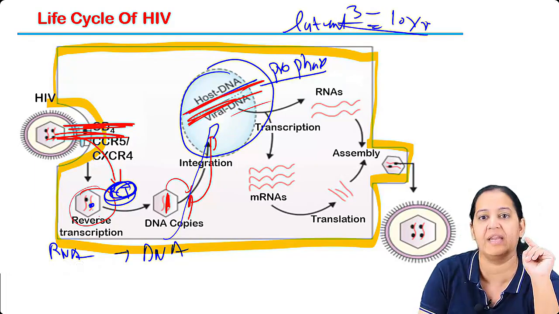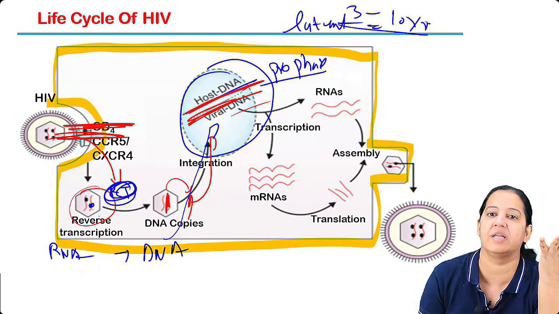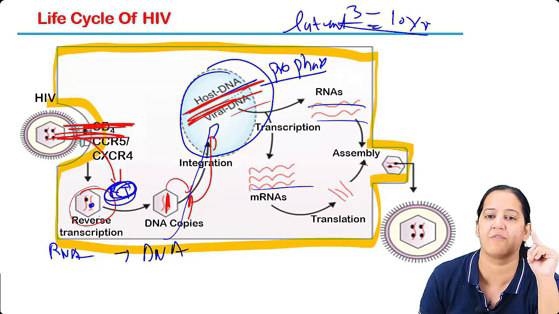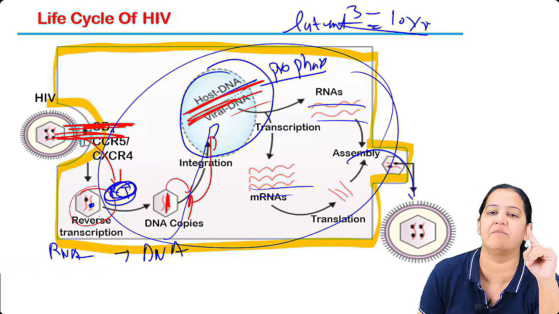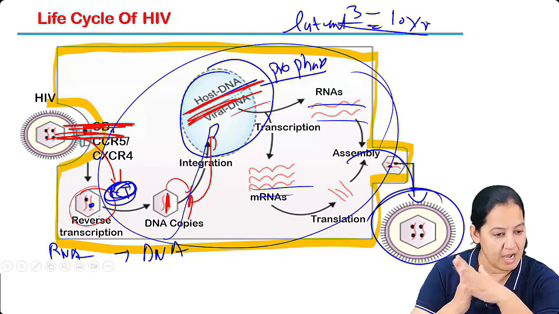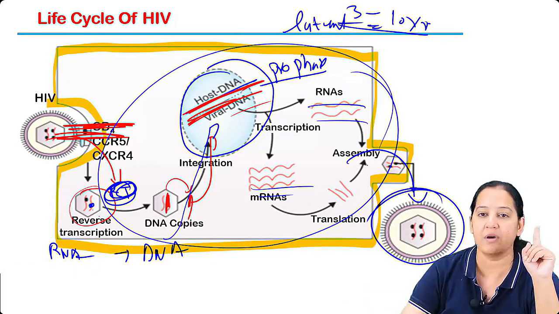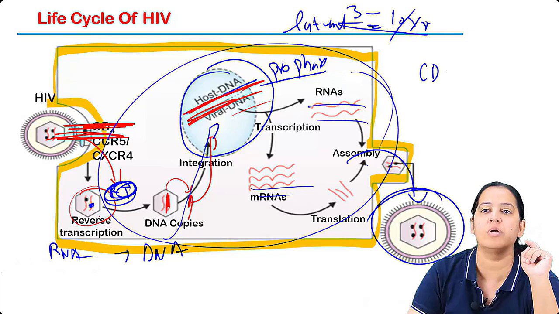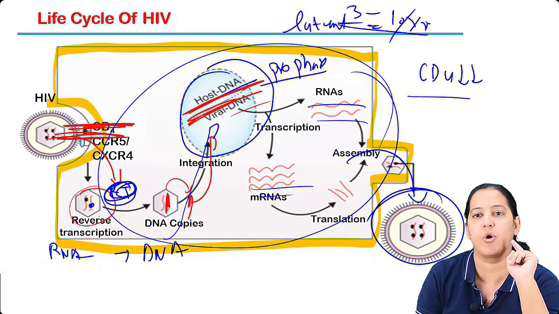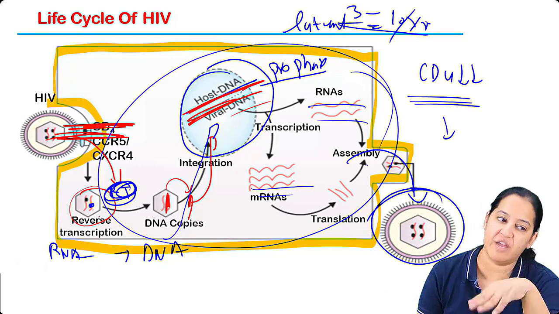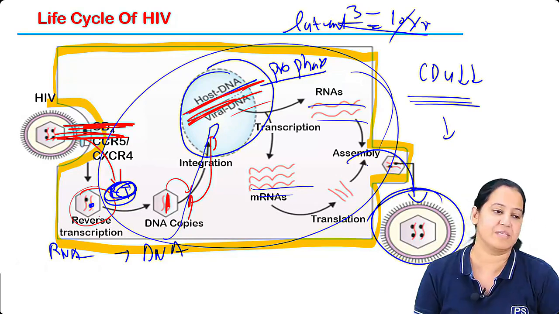After 3 to 10 years, after multiple progenies are formed, it will replicate and rupture the CD4 T lymphocyte, and daughter virions come out. By rupturing, they are coming out. So after 10 years, the CD4 count drops because it keeps on rupturing. The patient will have immunosuppression and will present with AIDS.